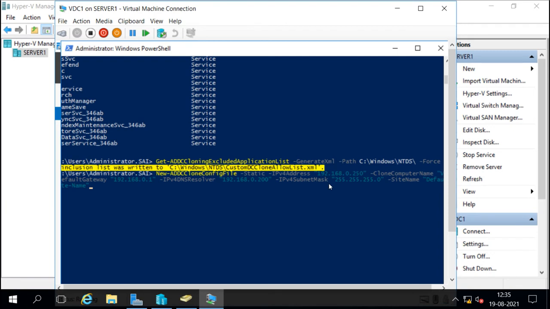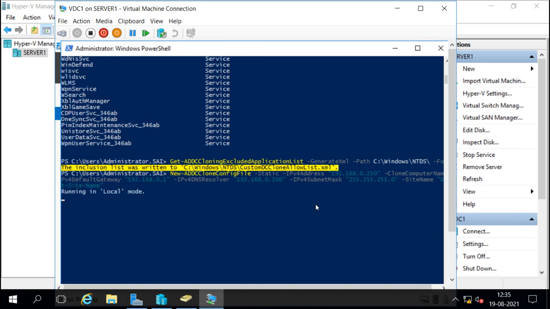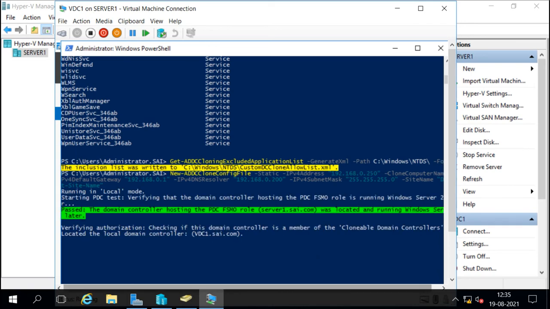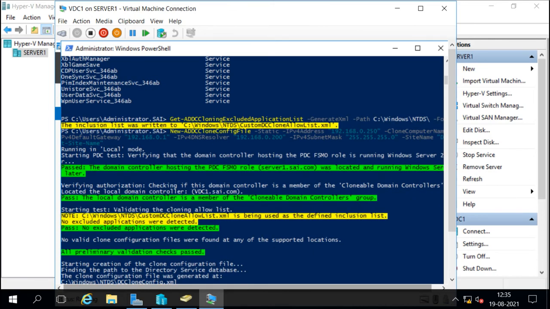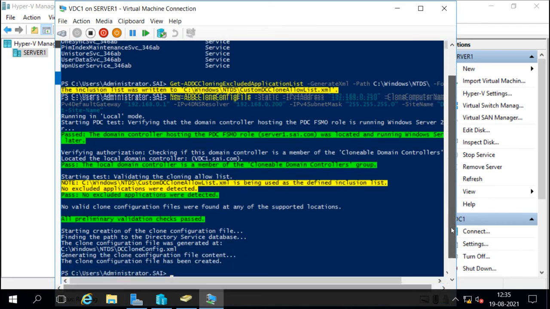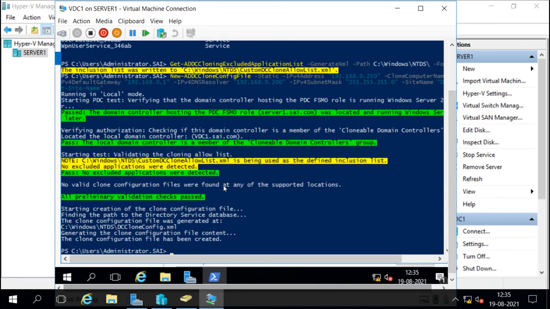So we'll run this command again to create the new ADDC clone config file and see what happens now. The command runs successfully.